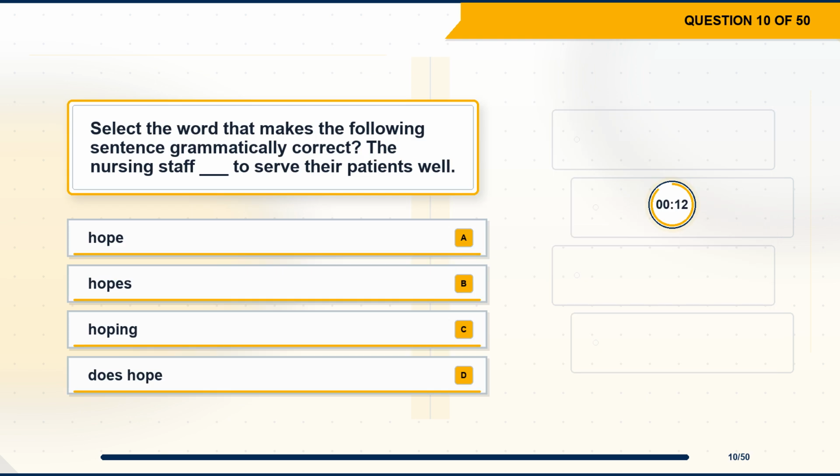Question 10. Select the word that makes the following sentence grammatically correct. The nursing staff blank to serve their patients well. Option A. Hope. Option B. Hopes. Option C. Hoping. Option D. Does hope.